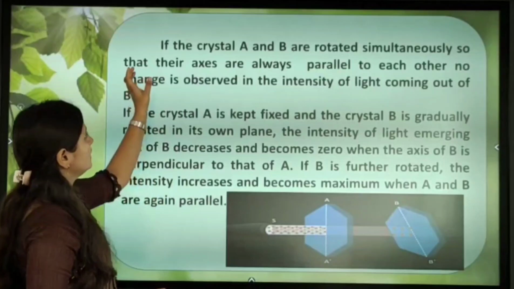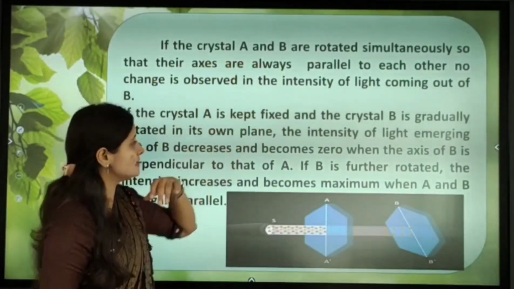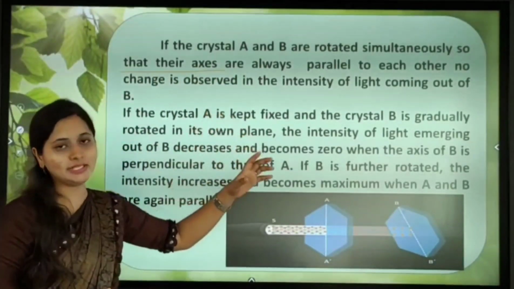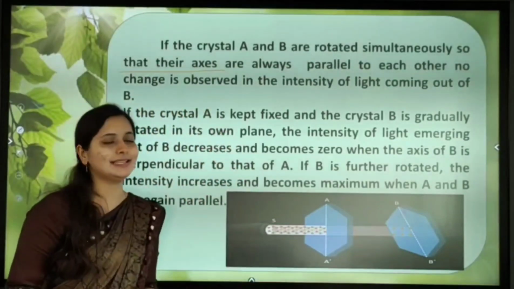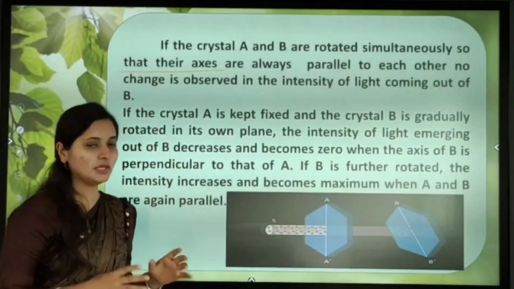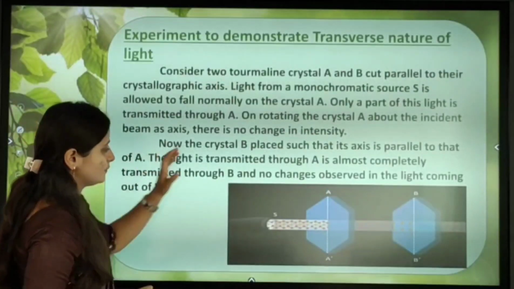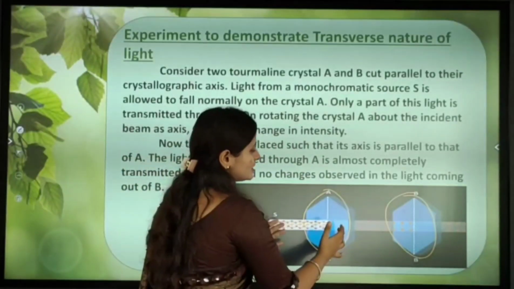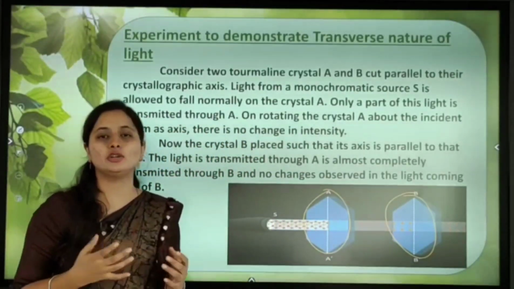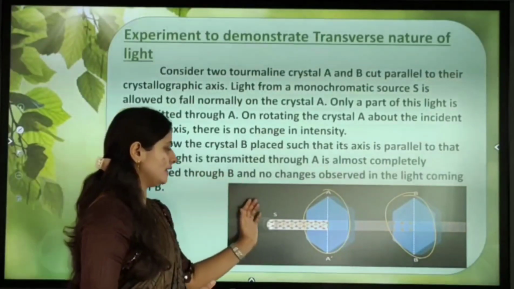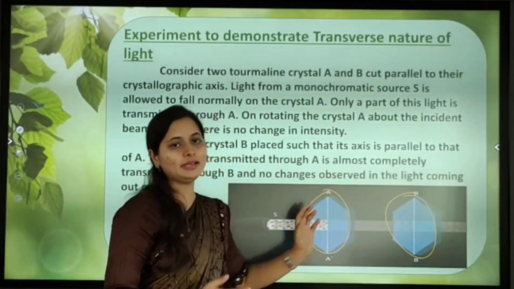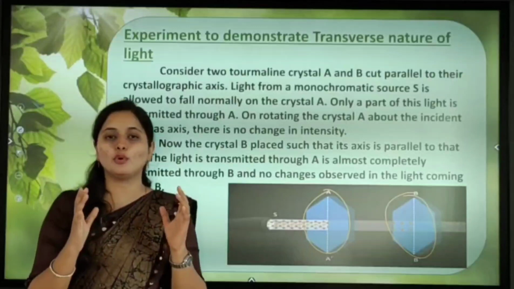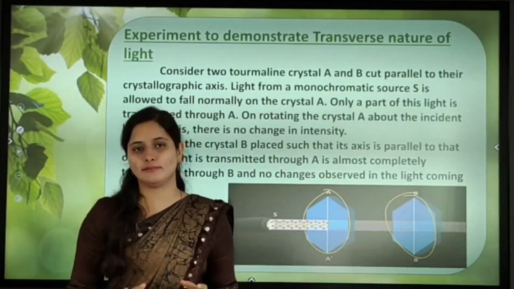If the crystals A and B are rotated simultaneously so that their axes are always parallel to each other, no change is observed in the intensity coming out of B. If we keep both parallel and rotate both crystals at the same time, there is no change in intensity. Why? Because the rays coming out of A are the same as the rays coming out of B, when both are parallel and rotating at the same time.